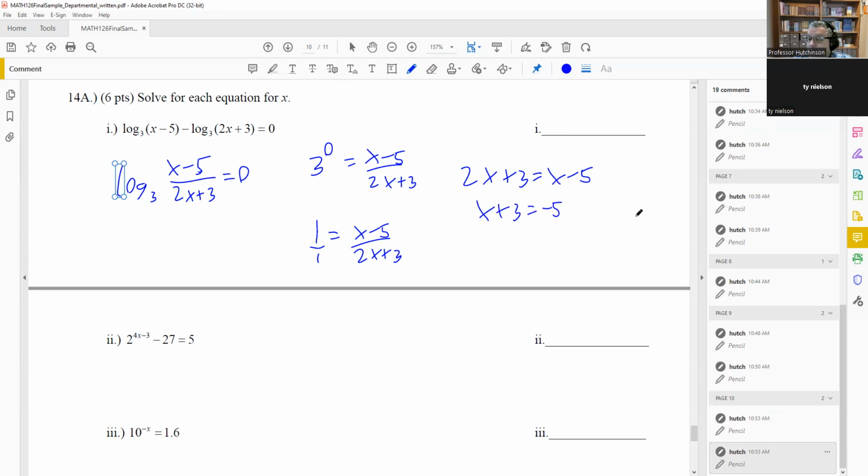So again, I just subtracted the x there. And I'm going to subtract the 3 from both sides. And I get x equals -8.